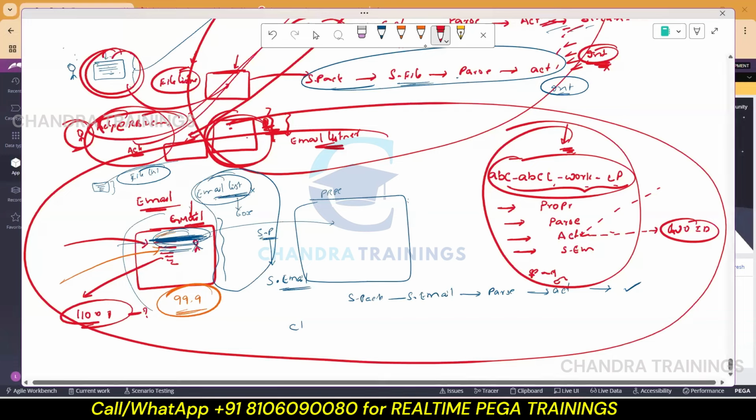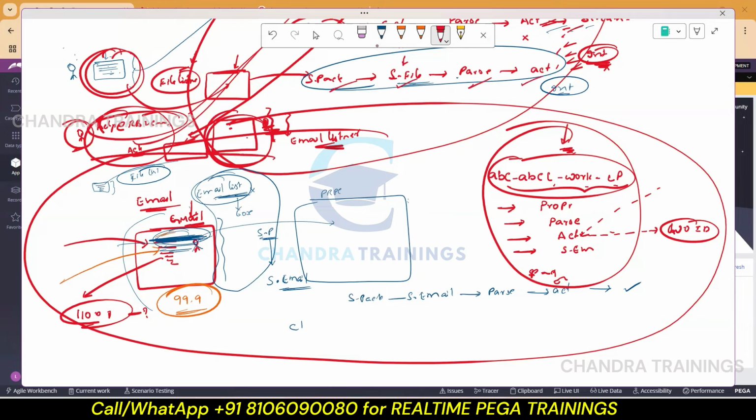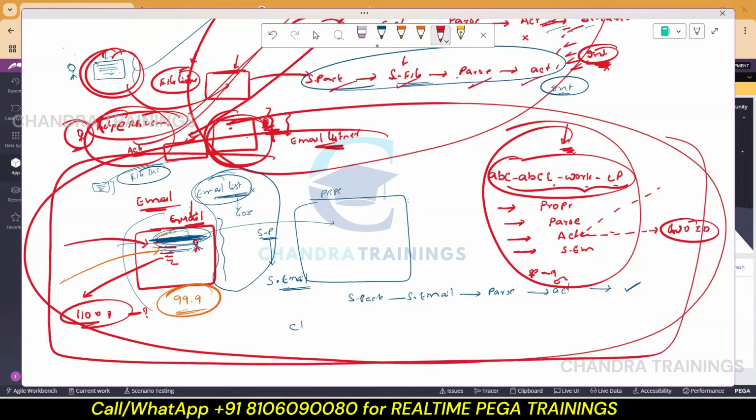When we are working with service REST, there is no wizard because JSON related things are supported by Pega internally. If it is service file, everything is created manually. Now, if you are working with email listener, you need not do anything at all. It's very, very simple.